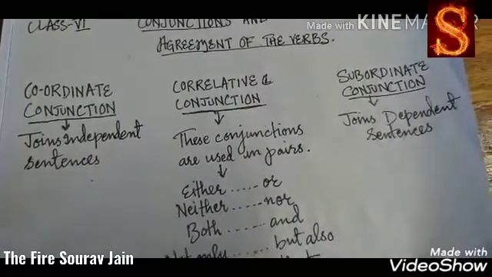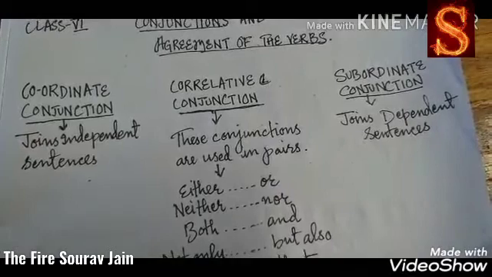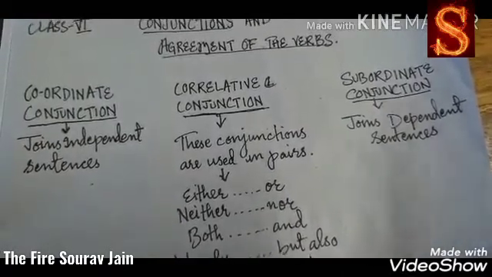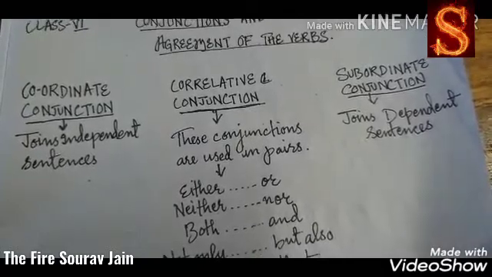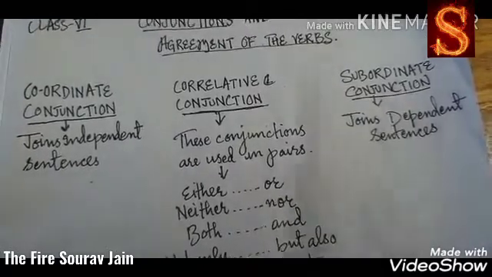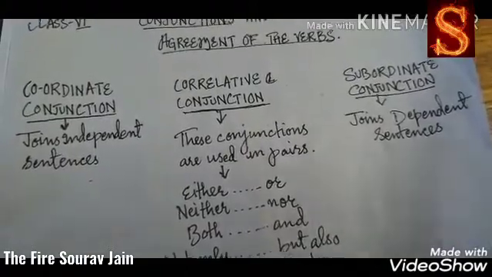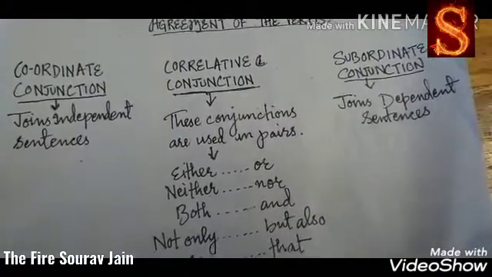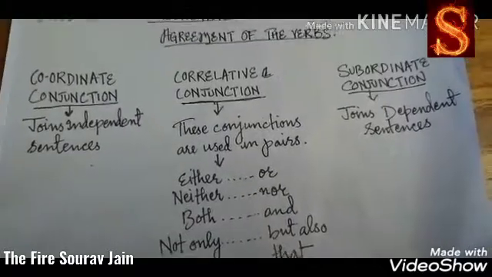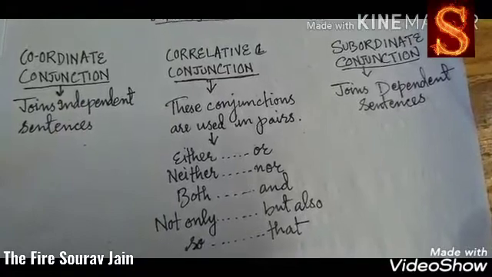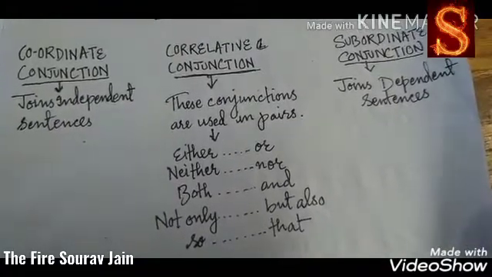We have three types of conjunctions. One is coordinate conjunction, which joins independent sentences. Then we have subordinating conjunction, which joins dependent sentences. And I have already explained what there is under coordinate conjunctions.